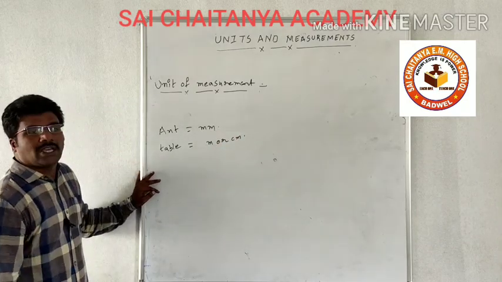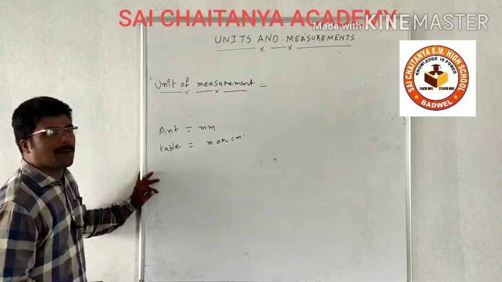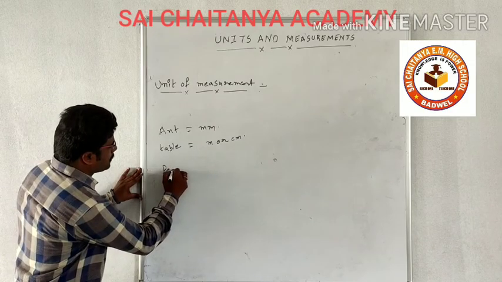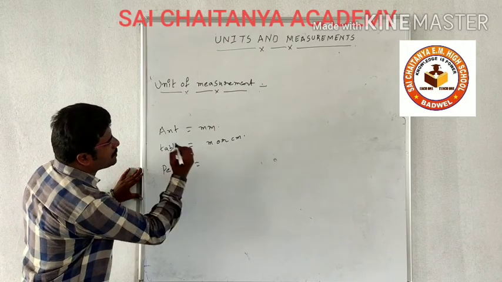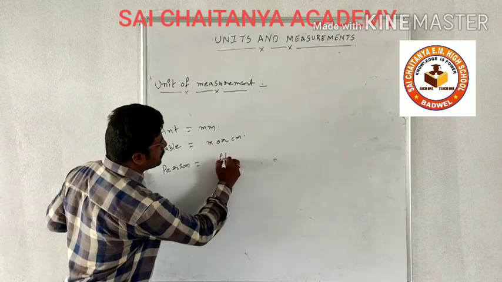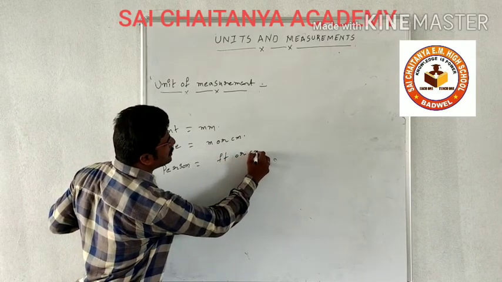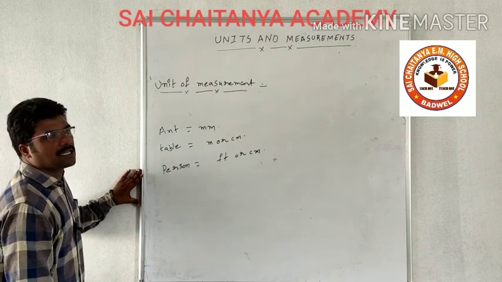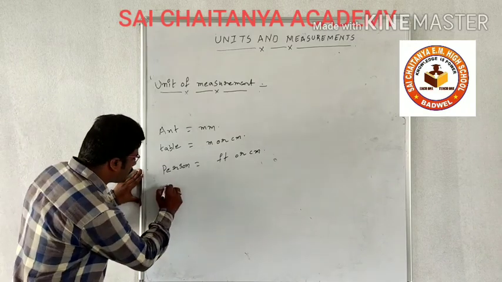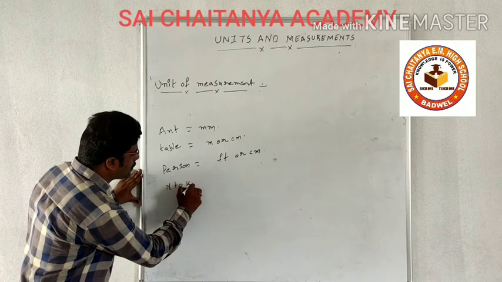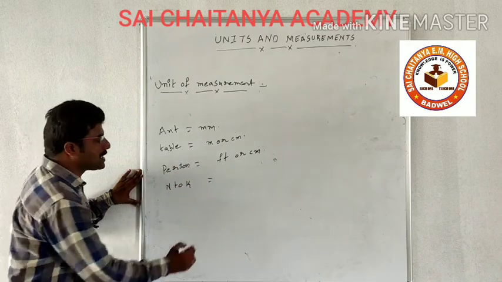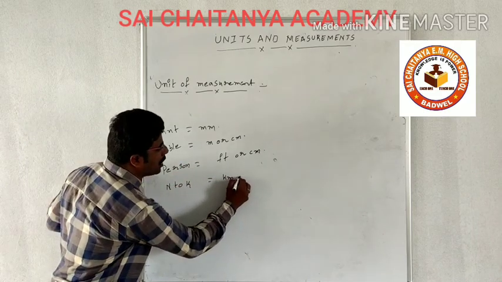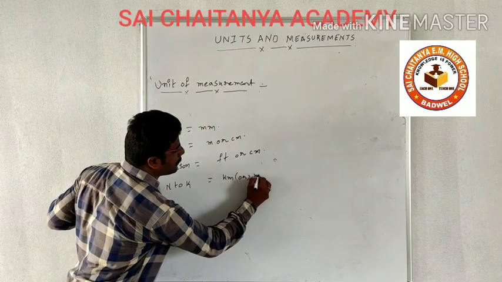If you want to measure the length of a person, it may be in feet or centimeter. For example, to measure the distance from Nellore to Kadapa, we use kilometer or miles.